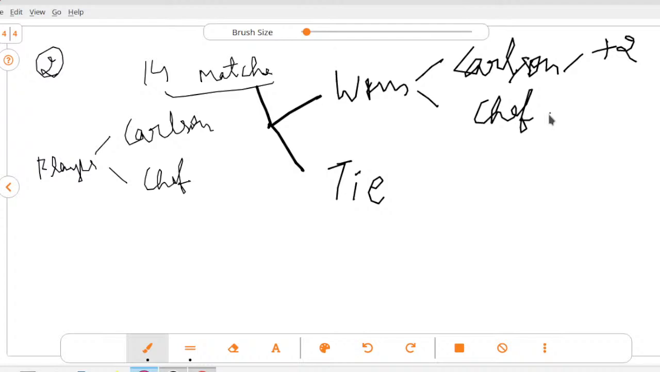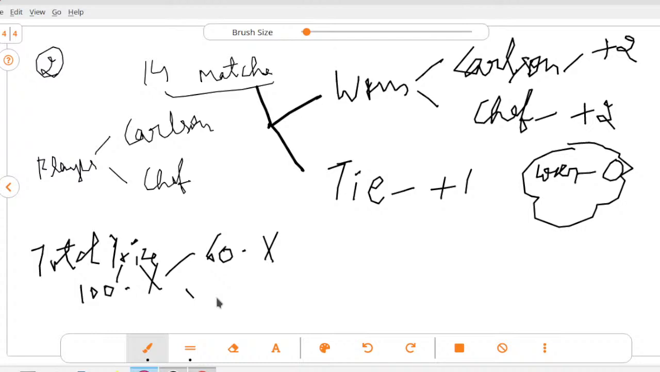Now they are saying that the total prize pool is 100x, with 60x and 40x. The total prize they have kept for this match is 100 into x, out of which the winner gets 60 into x and the loser gets 40 into x. Winner and loser.